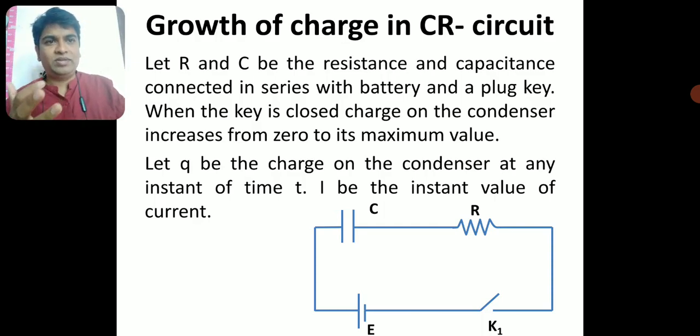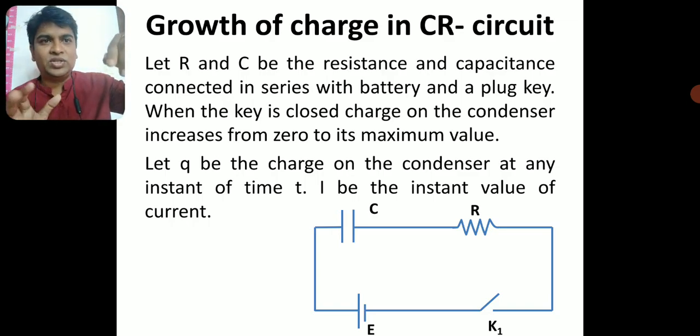Now when this key K1 is closed, what happens here?